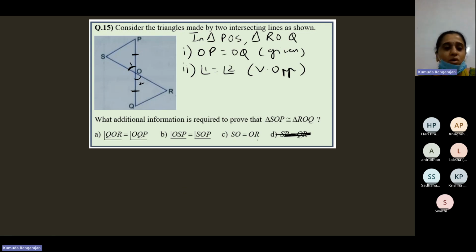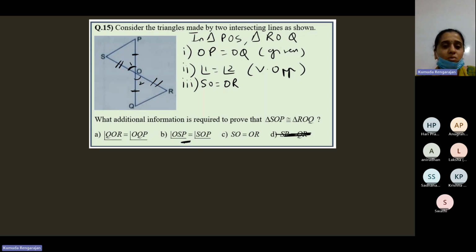What about SO is equal to OR? Yes, this will be useful. SO of this triangle is equal to OR of the second triangle. If this is given, then the two triangles are congruent by the SAS congruence rule.